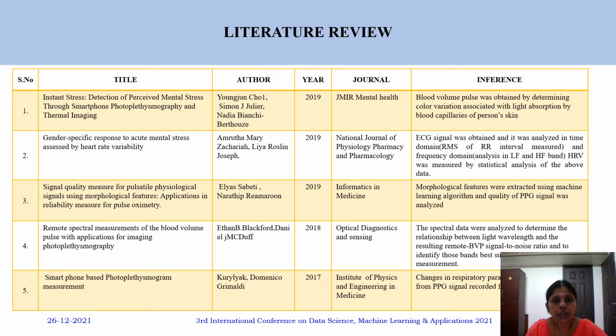Then comes the literature survey. We went through several literatures, the current research that is being carried out in this area, and we inferred that the blood volume pulses, with the associated color variation, can be used as a basic concept for introducing the image processing algorithm.